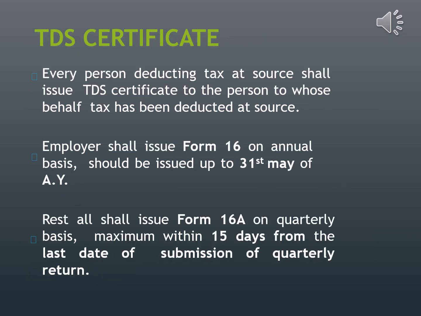Every person who is deducting TDS shall issue a TDS certificate to the person on whose behalf tax has been deducted. Employers shall issue form number 16 on an annual basis, and it should be issued up to 31st May of the assessment year. Rest all shall issue form number 16A on a quarterly basis, maximum within 15 days from the last day of submission of the quarterly return.